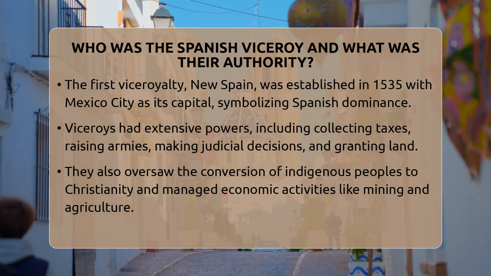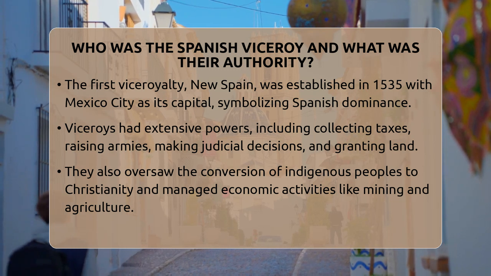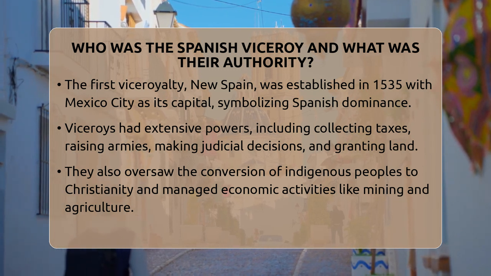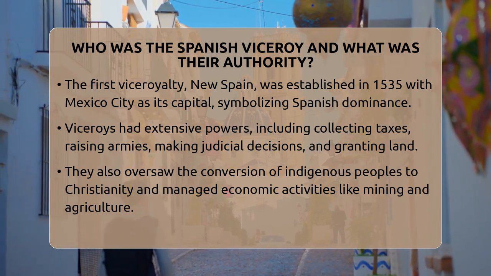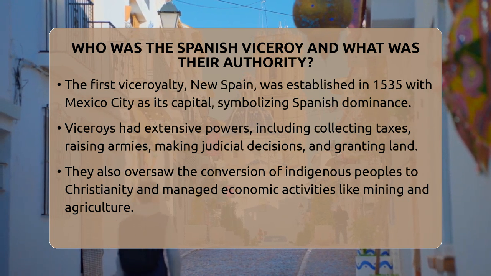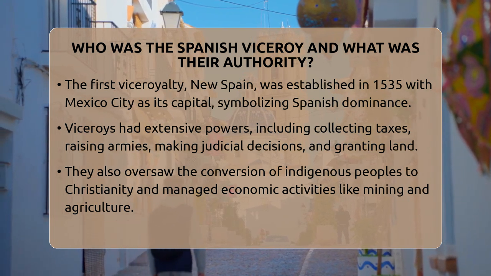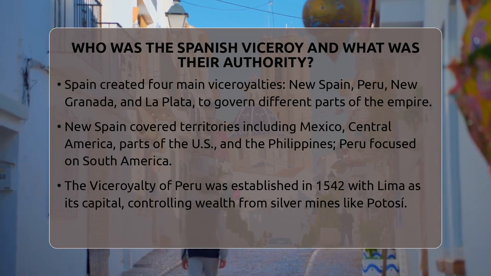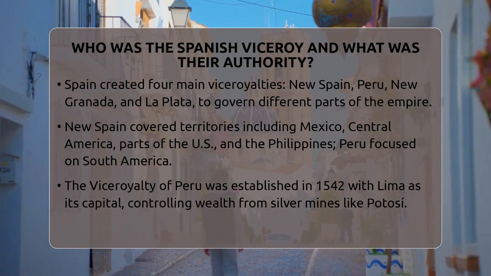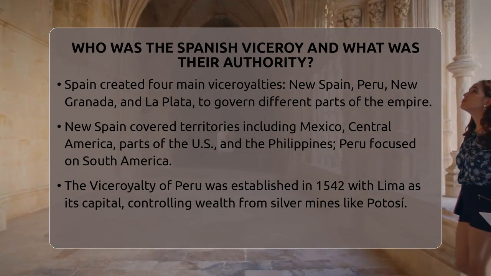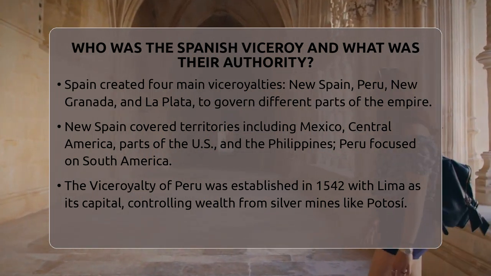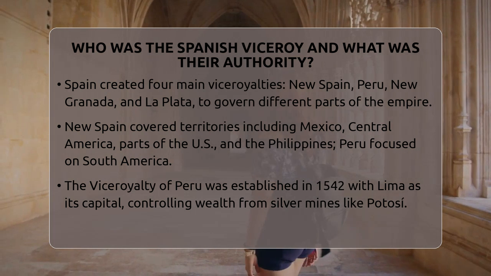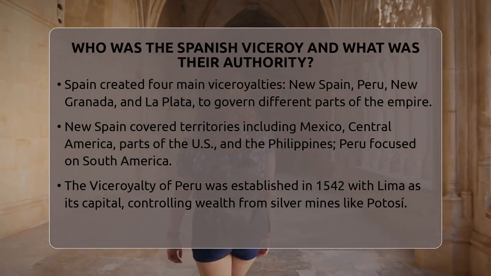Spain set up four main viceroyalties to govern their American territories. The biggest was New Spain, covering Mexico, Central America, parts of what is now the United States, and even the Philippines. The second was the Viceroyalty of Peru, created in 1542, with Lima as its capital. It controlled most of South America and earned huge wealth from silver mines like Potosí.